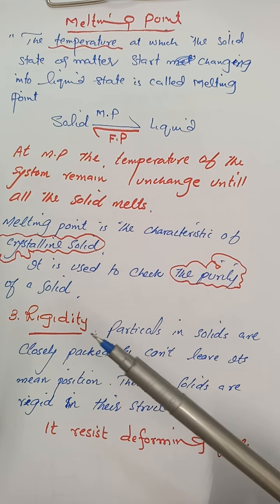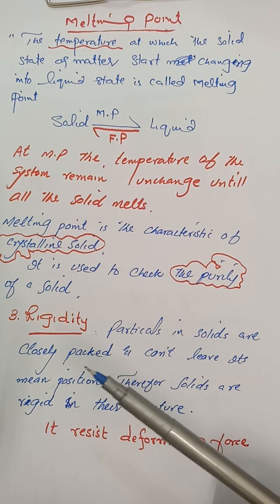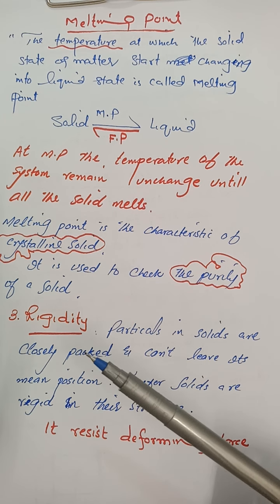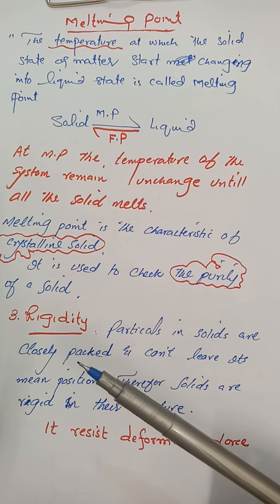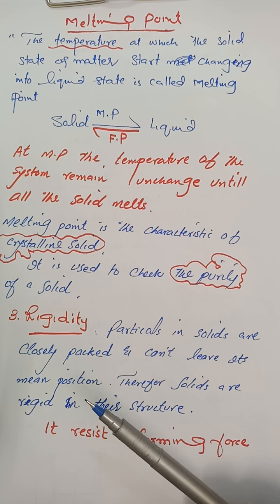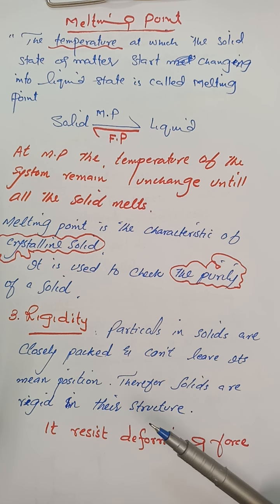The third point is rigidity. Particles in a solid are closely packed and cannot leave their fixed positions. Rigidity is the resistance to deforming of a solid. It means that the solid particles attract each other so closely that they resist the deforming force. So particles in a solid are closely packed and cannot leave their fixed mean positions. Therefore, solids are rigid in their structure.